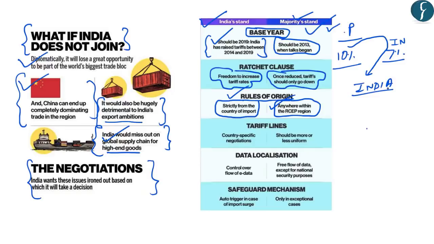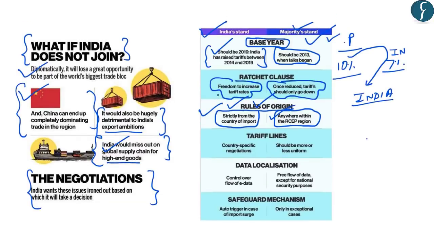So India strictly wants that the rules of origin should be from the country of import. So whatever product India is importing from Indonesia should originate in Indonesia only and should not be routed by any other country through Indonesia. So this was just an example. India has said that the rules of origin should strictly be from the country of import only. However, other countries have said that such rules of origin can be anywhere within the RCEP region.